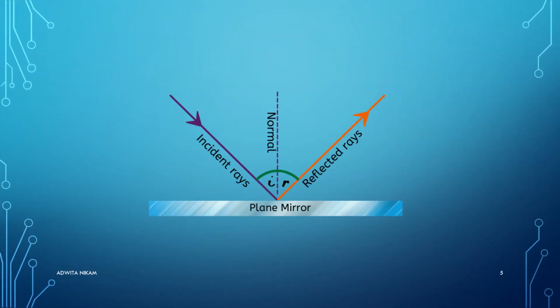So here we will study the reflection of light. Here is the luminous object, and from here the light travels in a straight line and strikes here. This is the point of incidence. And from here we draw a normal which goes through the point of incidence and is perpendicular to the plane mirror.